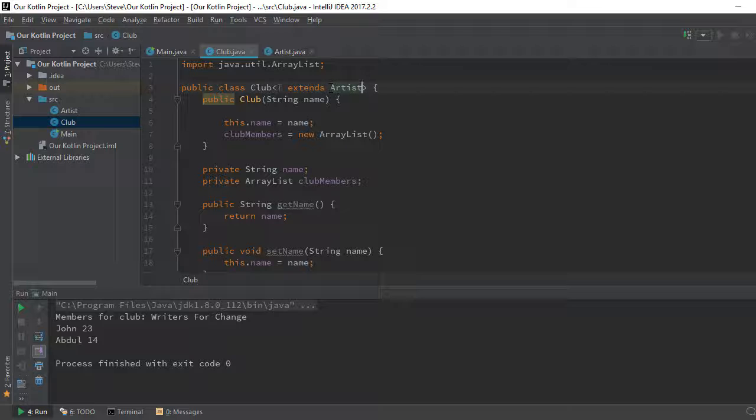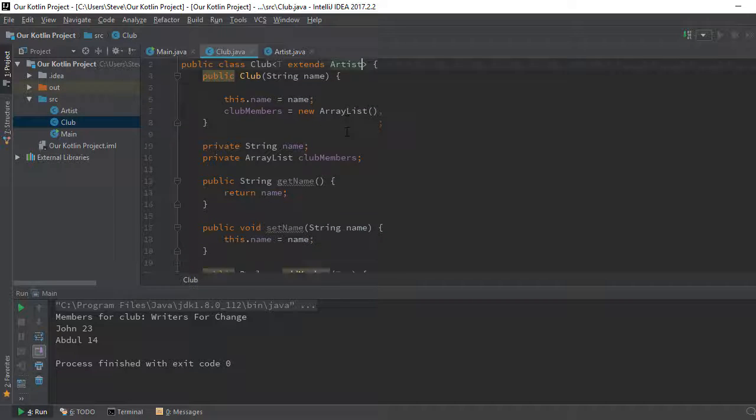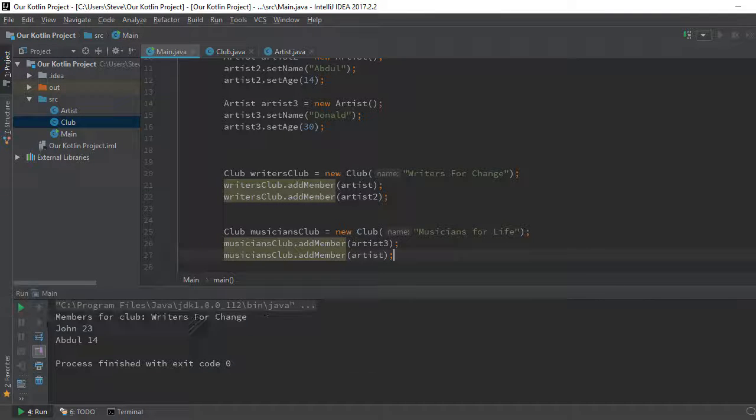So this is how you define a generic class. This class accepts a type, and this type must be a child of Artist. So that's what we're saying. So when we come back here and try to run our code, it works fine. It works fine without issues.